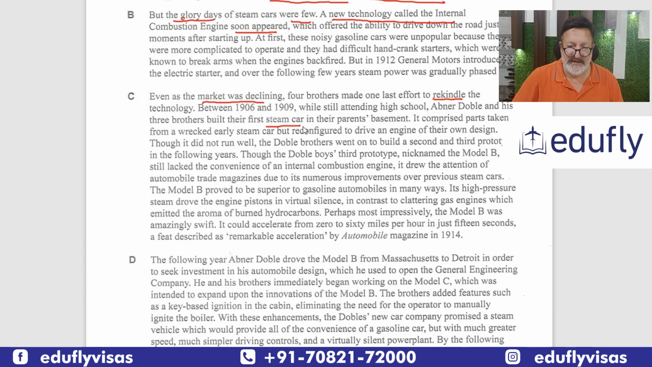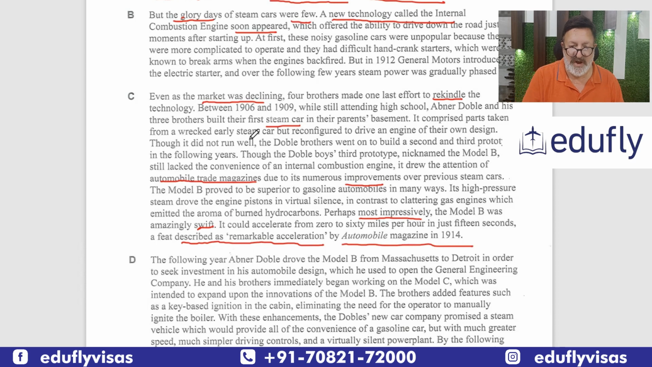It lacked the convenience of it. It drew the attention of automobile trade magazines. So I think this thing is new. It drew the attention of trade magazines due to its numerous improvements over previous models. High pressure steam drove it, in contrast to clattering engines. Perhaps most impressively, this is important, the Model V was amazingly swift. It was fast. It could accelerate from 0 to power in just 15 seconds. This has been described as a remarkable acceleration by Automobile Magazine in 1914.